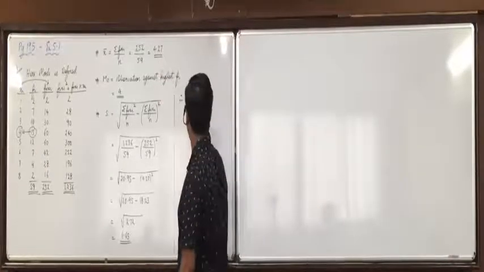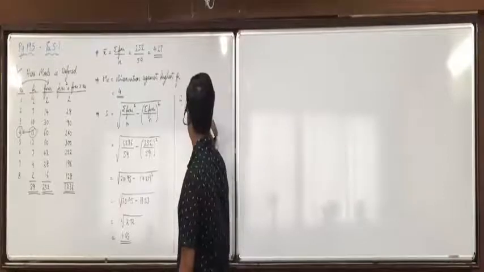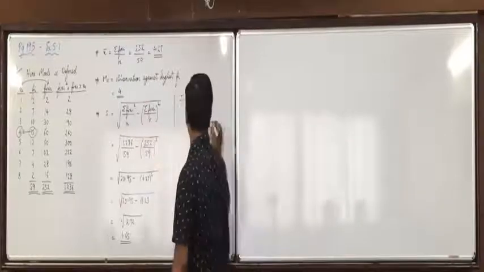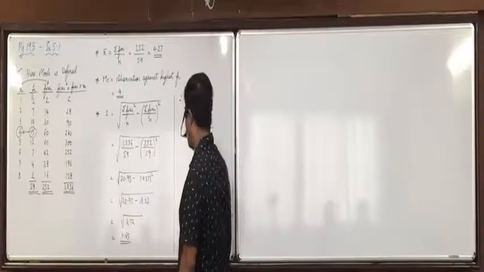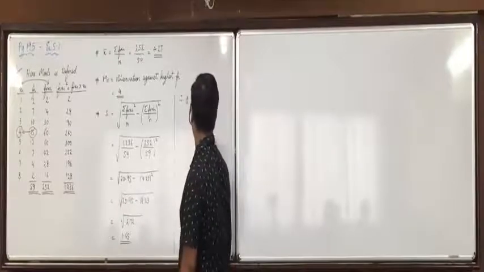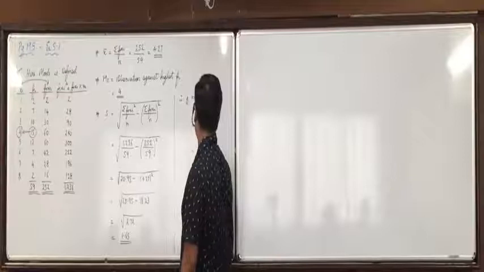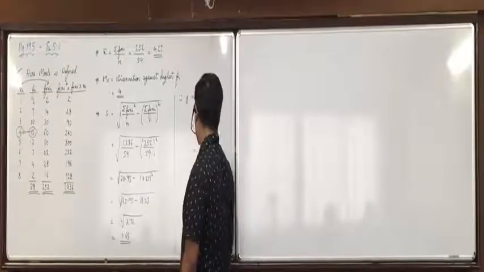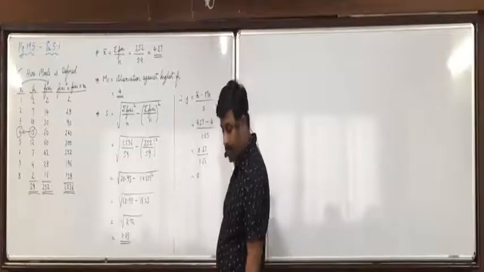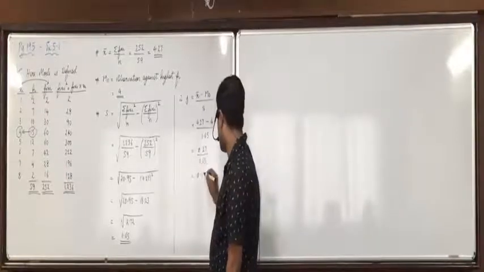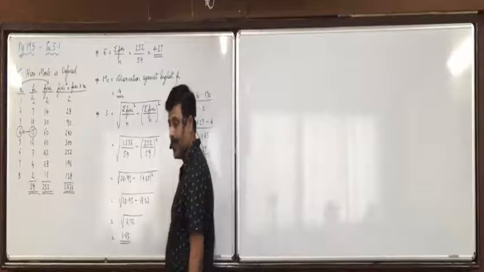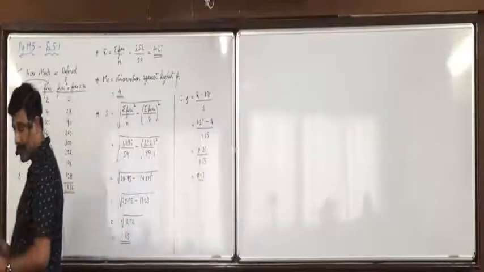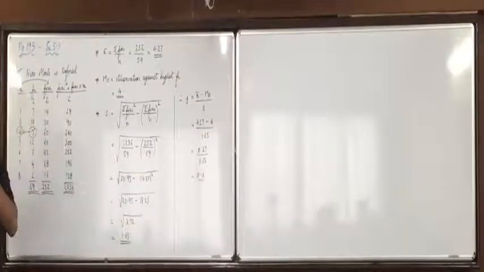We obtained 4.27 minus mo 4 upon S, we obtained 1.65. 0.27 upon 1.65, that is 0.16. Did you understand this?